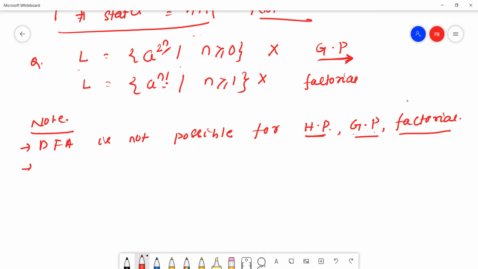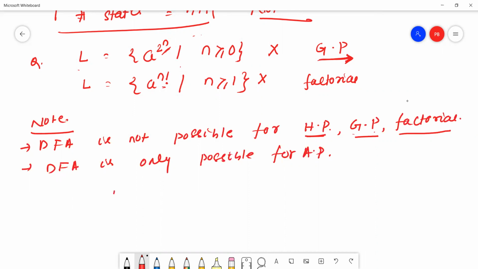One more note point. DFA is only possible for AP. AP means arithmetic progression.